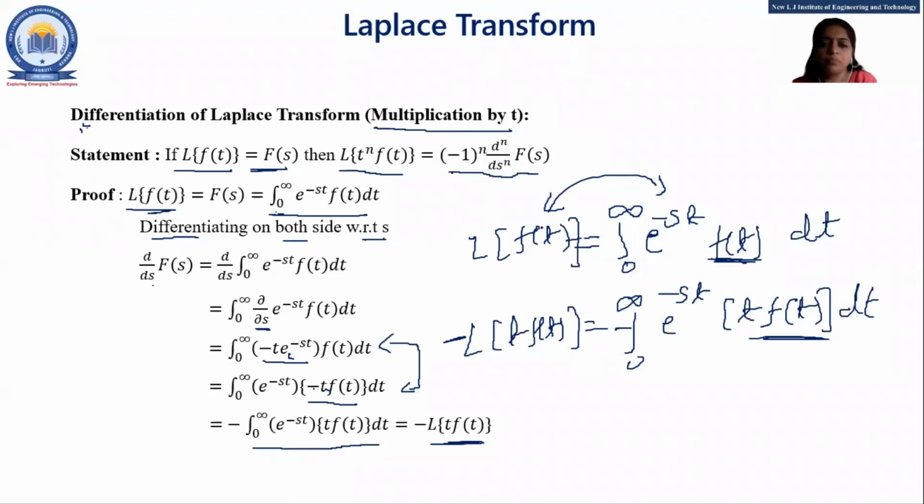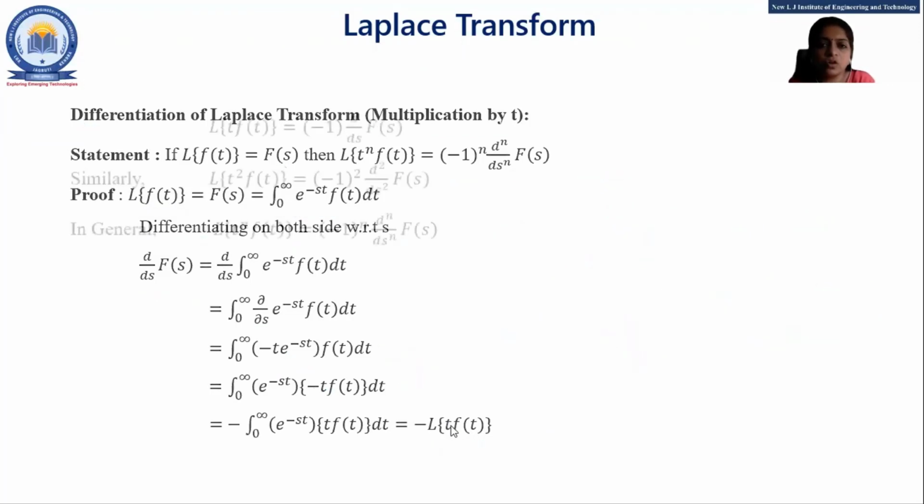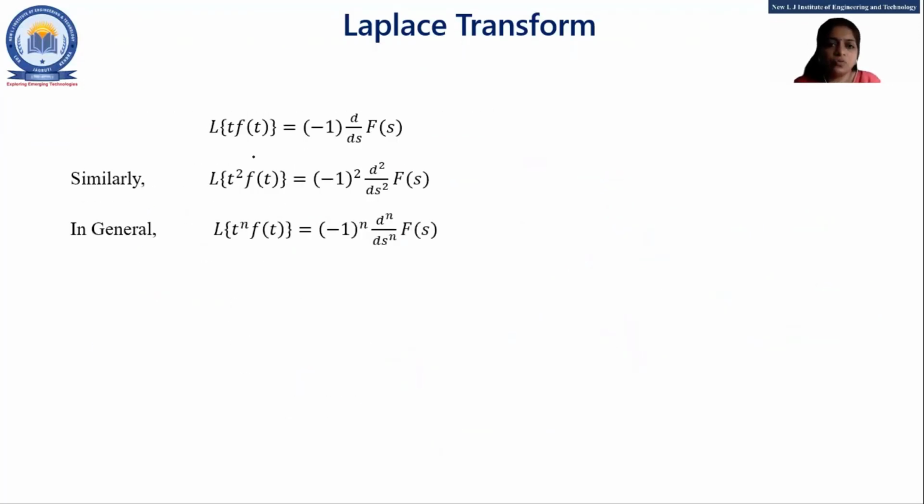Okay, no doubt. So see here, our left hand side is what, students? Here our left hand side is this one, d by ds of f of s, right? So if I put minus sign in the left hand side, so my final answer is what? Laplace of t f of t is equal to minus d by ds of f of s.